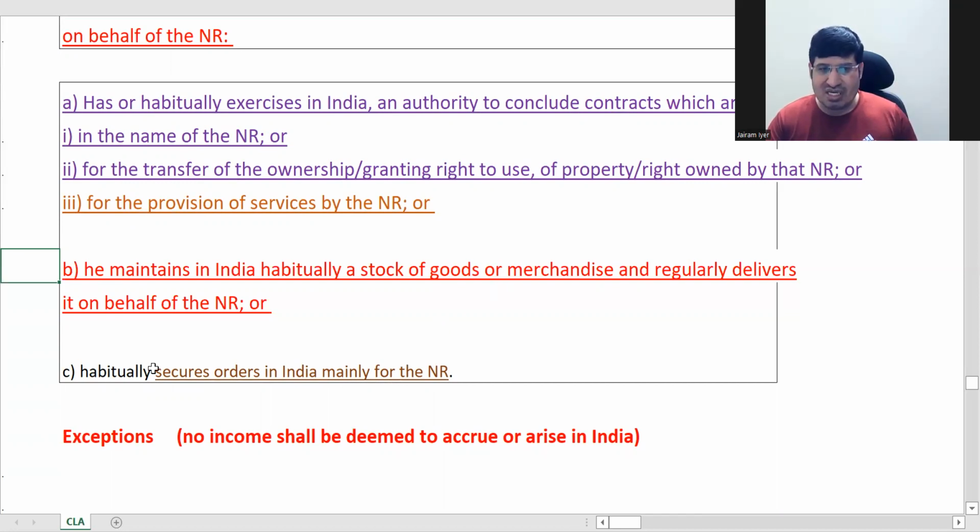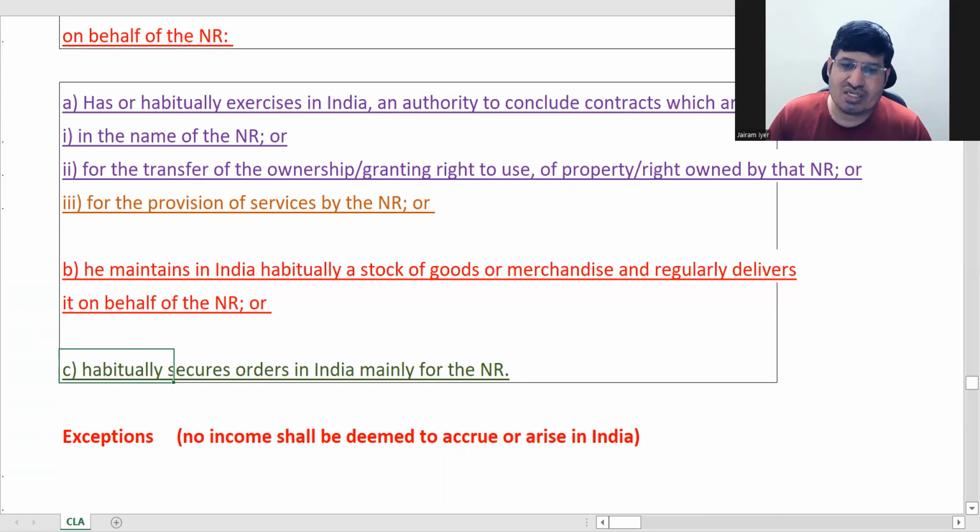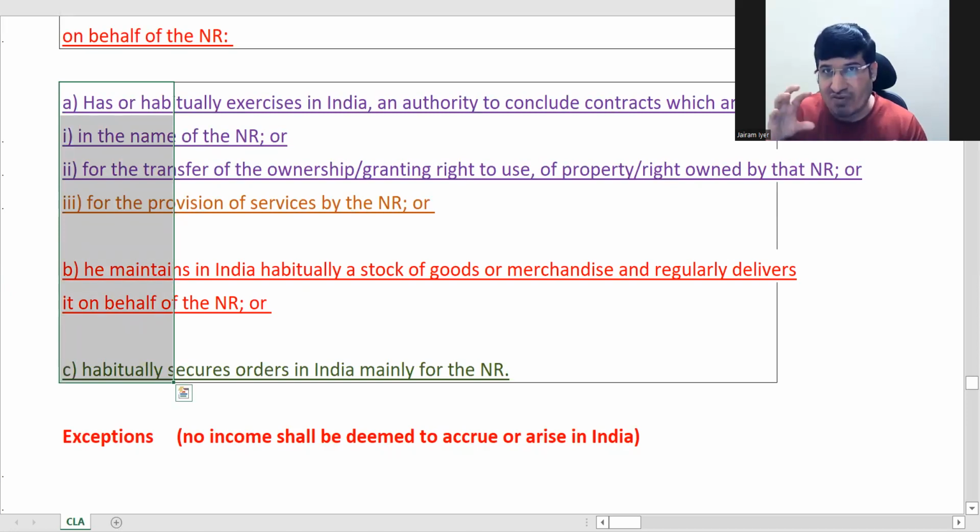And third is habitually secures in India orders for the NR. He is securing orders for the NR. Any of these can be there. In that case, the income which is arising through this person or agent, whatever income is being generated through him, will accrue or arise in India.